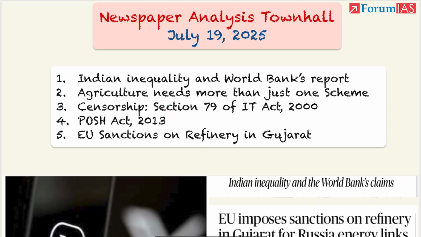Fourth, regarding the Odisha case, the POSH Act 2013. Fifth, so finally European Union put sanction on refinery in Gujarat. We will see this.